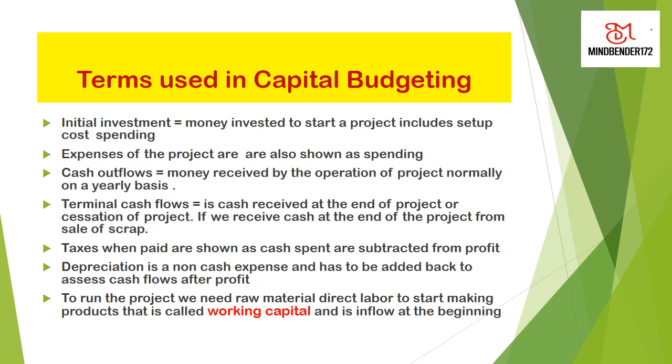Now, let's see the cash outflow. Whenever the project is running in a regular sequence in the yearly method, it will operate and make money or make profit, or maybe sometimes loss also. Normally, the annual income statement is made after every year. So these outflows or cash flows are normally calculated from the profits in the accounts department calculations.